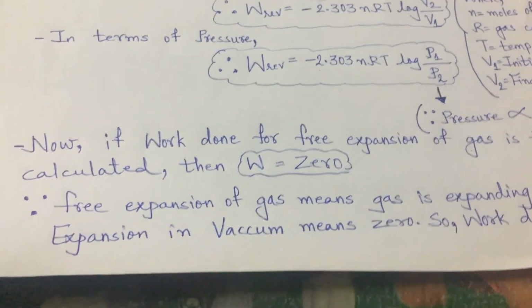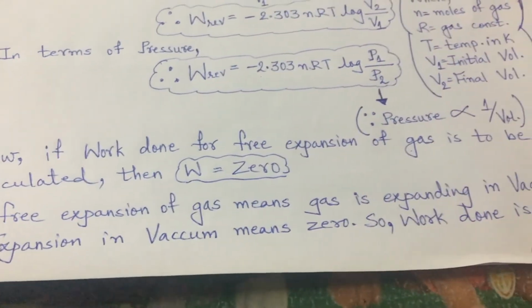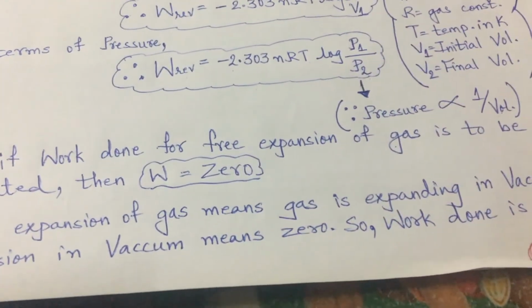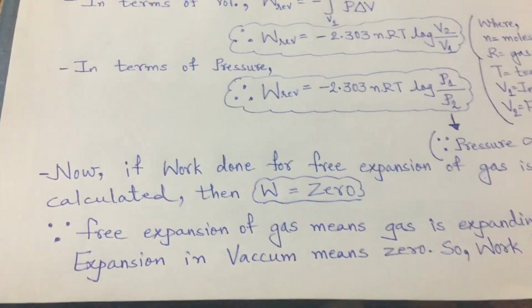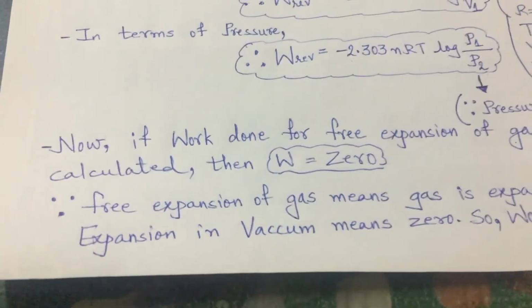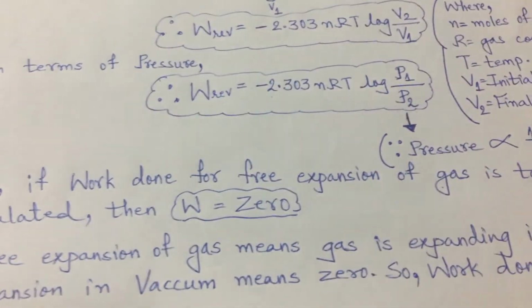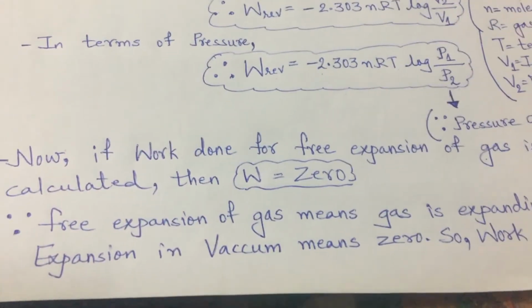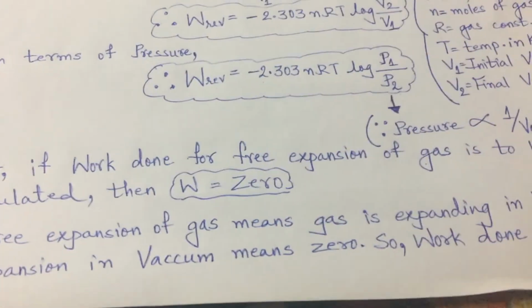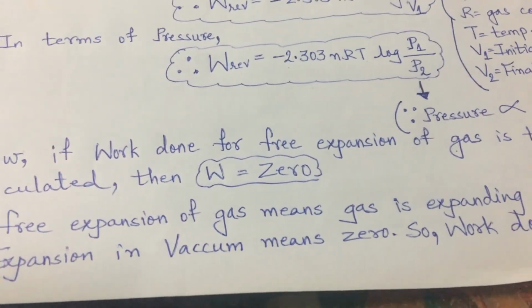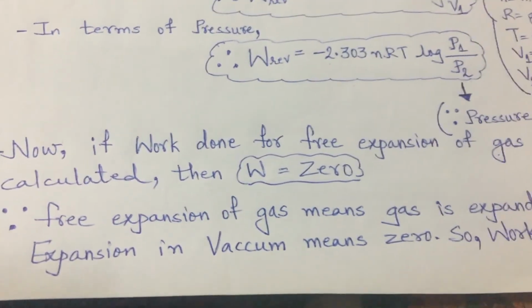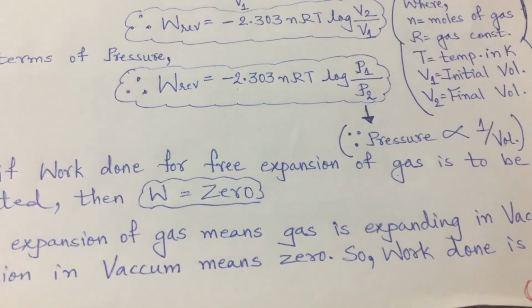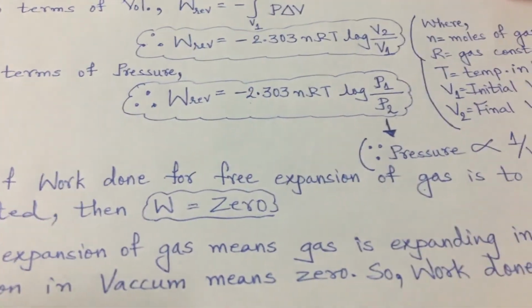Sometimes in numericals they will ask for free expansion of gas, and the number of moles of the gas is this, gas constant R is this, temperature is this, V2 is this, V1 is this, pressure is this, all values they will give, and you are asked to find out the work for free expansion of gas. So we have to remember that free expansion means expansion of gas in vacuum, and when gas expands in vacuum, there is nothing in the vacuum, which is considered as 0. So work done will also be 0, right?